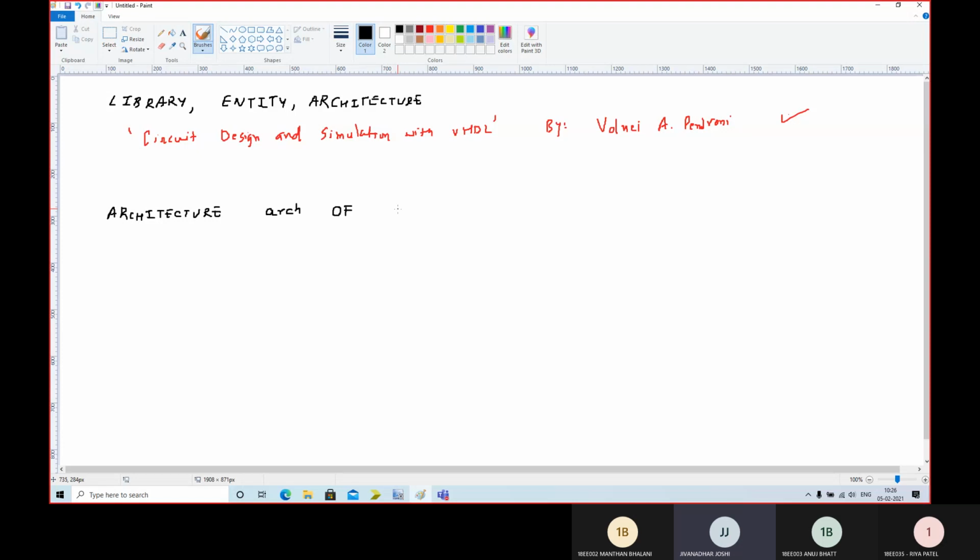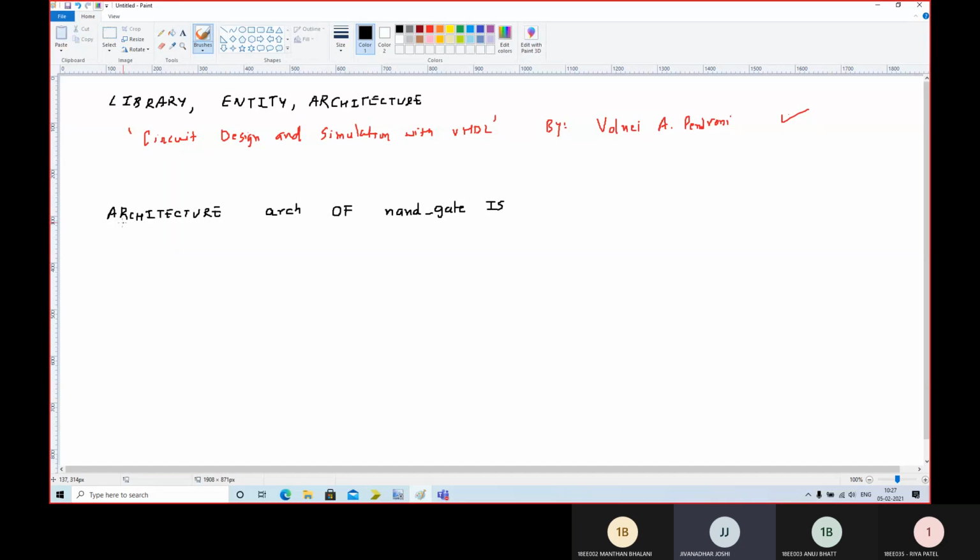We had taken the example of a NAND gate entity, so let us take the same entity inside the architecture. So I should write the same name I provided to my entity, that is NAND underscore gate, right? Then IS, which is required by the rules of syntax, right? That's why you must provide it. OF is required by the syntax rules, so you need to write down OF over here, right?